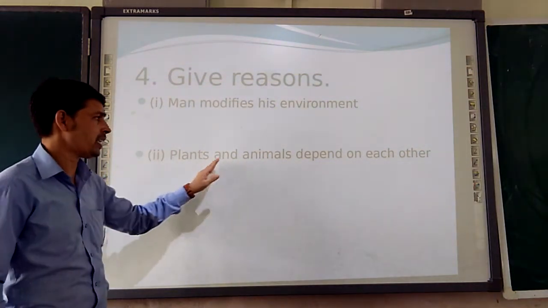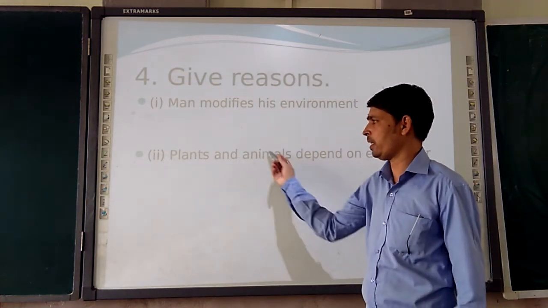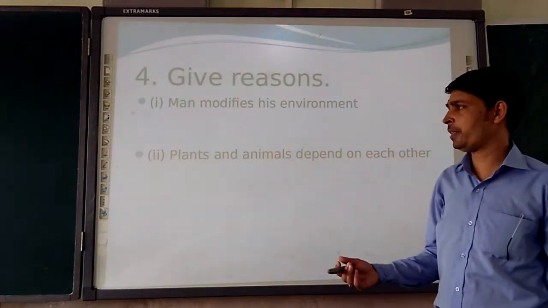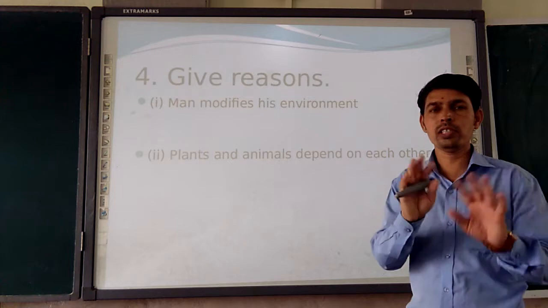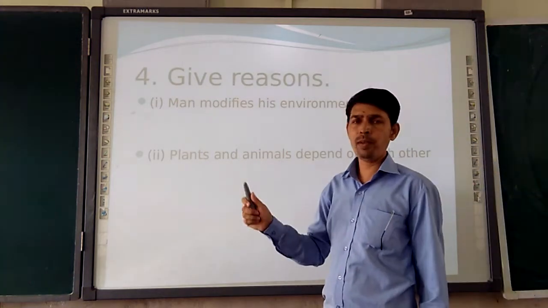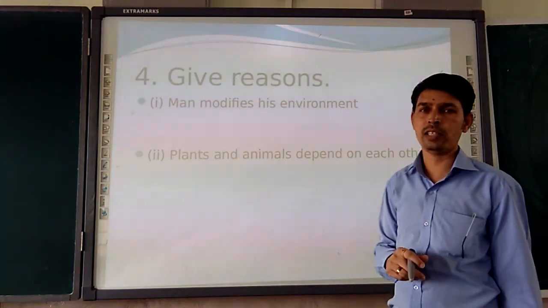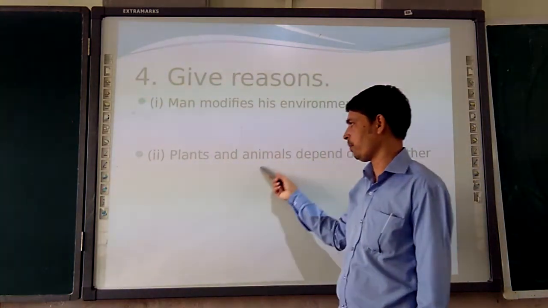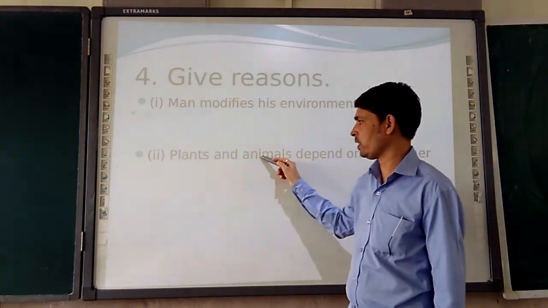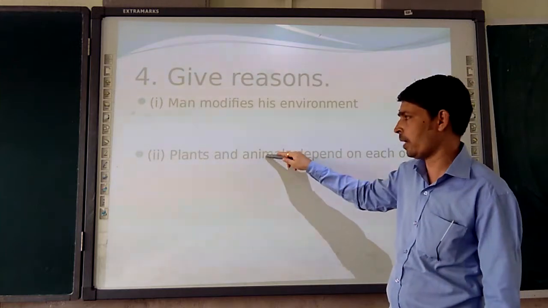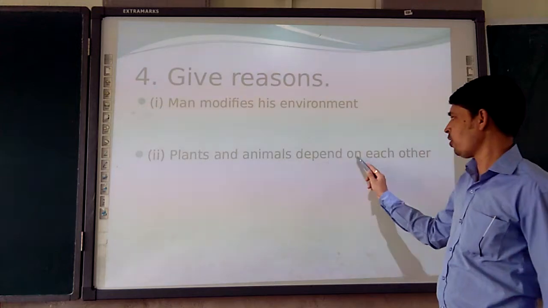Then the next point, plants and animals depend upon each other. So how do plants and animals depend upon each other? The question will be there in your mind: animals are eating plants, but plants are not eating animals. So this is not a correct answer. I will focus on only one point. Plants are a good source of oxygen, so plants are giving oxygen to animals. What are animals giving? They are absorbing the oxygen and releasing carbon dioxide, and that carbon dioxide is absorbed by the plants. So they depend on each other.